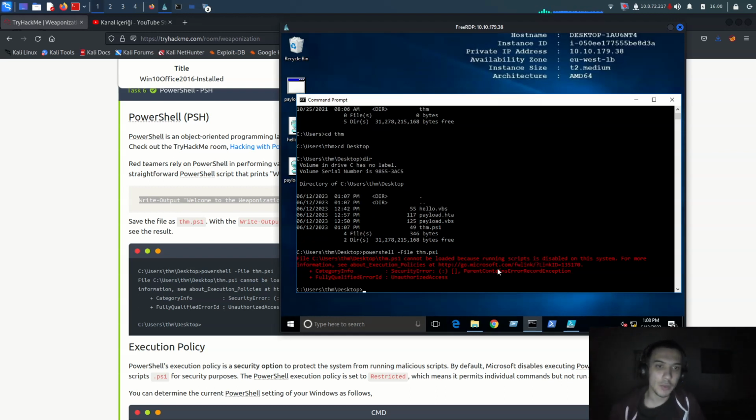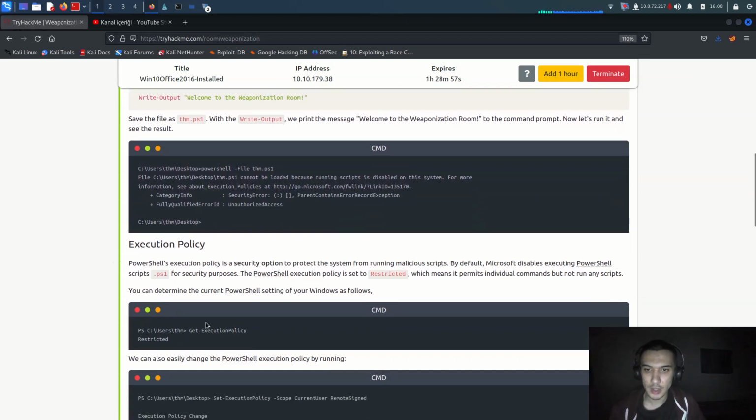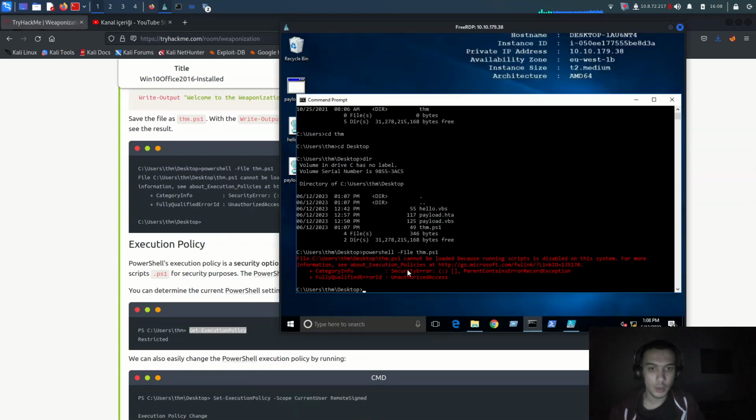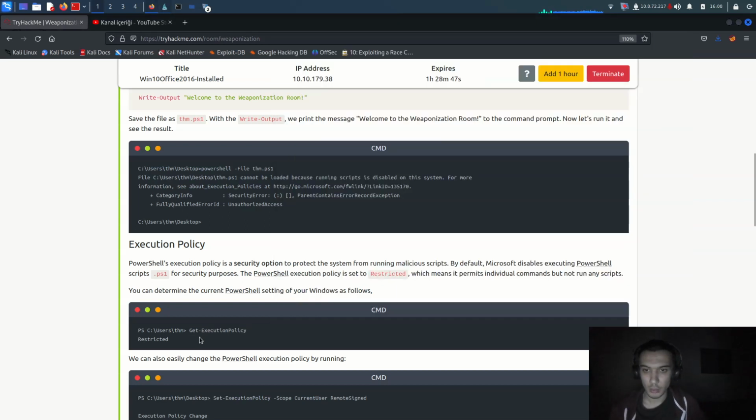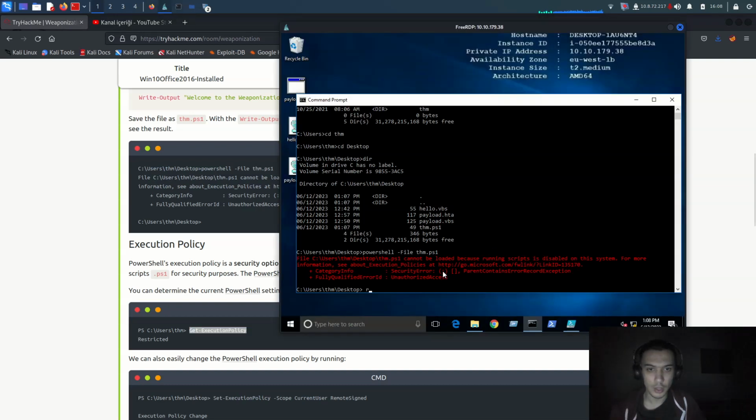Cannot be loaded because running scripts is disabled on the system. For more information, see about execution policies. So okay, it's giving us the same error as before. So we have to use Get-ExecutionPolicy to solve this error. Just copy this. Now, like there, just here.